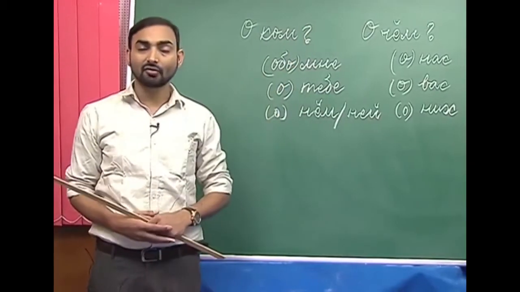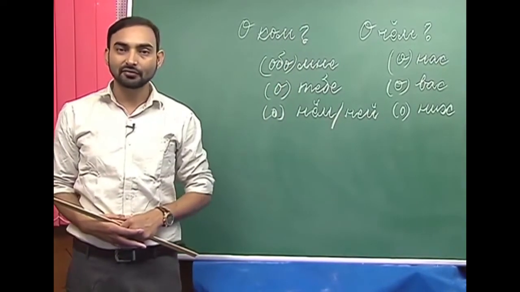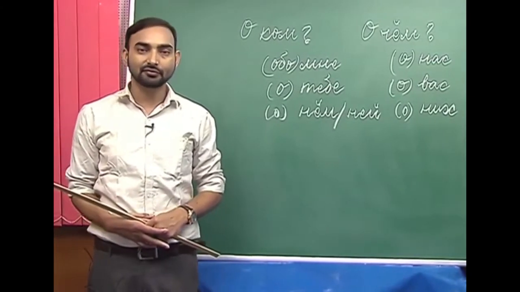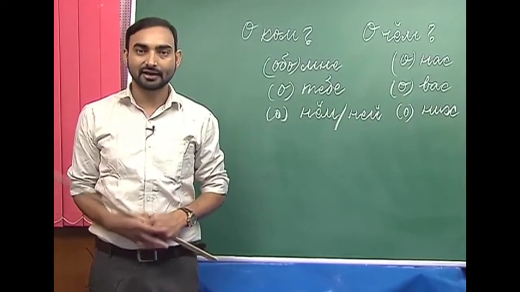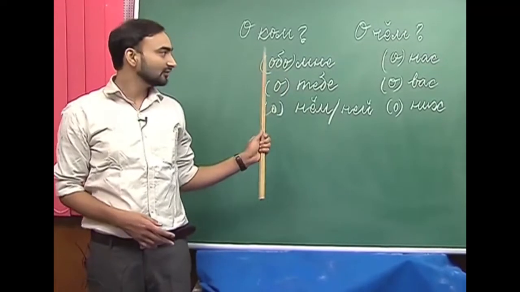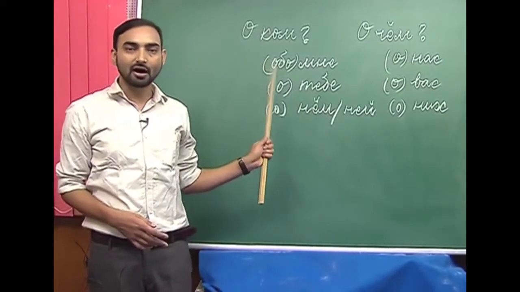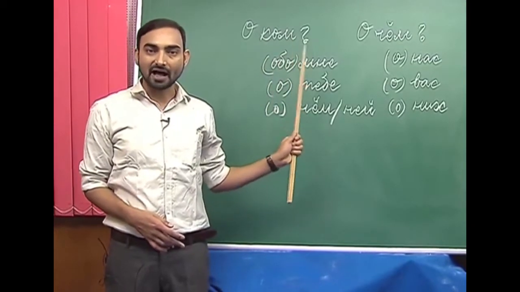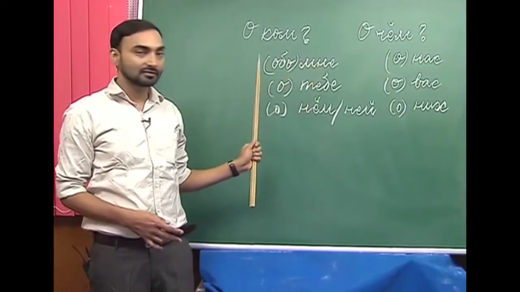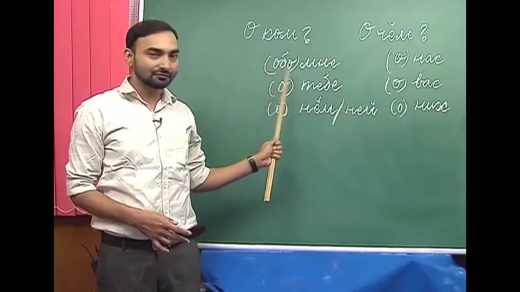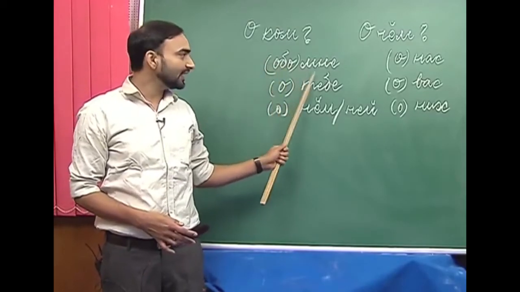Next, we have also done the personal pronouns in the prepositional case. What happens when we use personal pronouns in the prepositional case? That means, after certain prepositions like v, na, o. Here I have written the forms with o. Personal pronoun ya with o means about me. Obo mne is about me, and here you have to memorize that with mne we use obo.